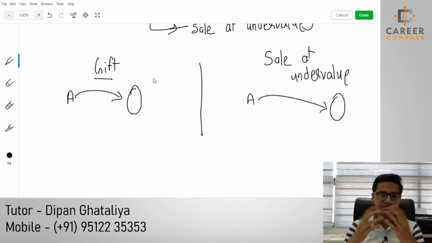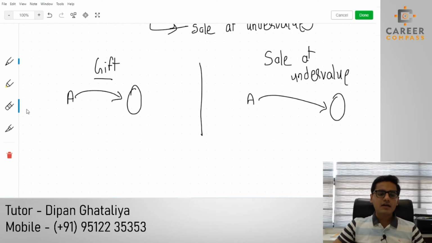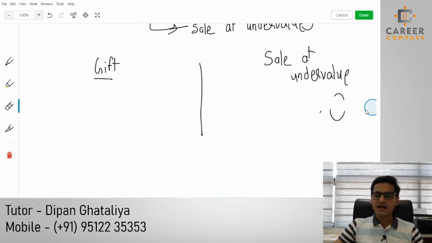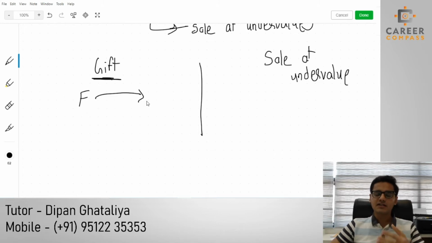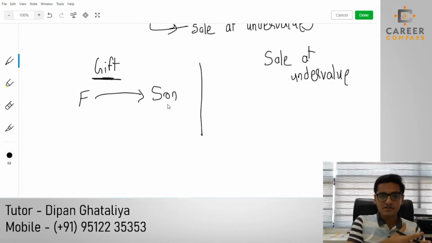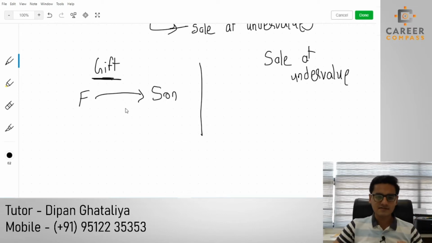Now students, let's first understand the gift aspect, where the consideration is zero. Assume there was a father who has transferred an asset to his son. Obviously, how will the father take consideration from his son? He will not take any consideration.